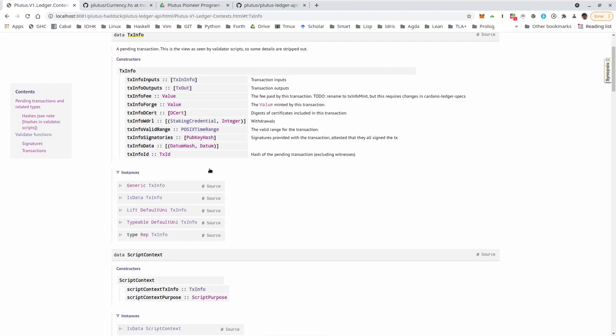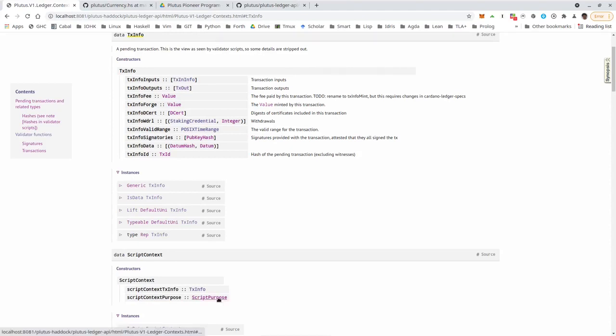And that validation script as input gets the datum, which comes from the UTXO, the redeemer, which comes from the input, and the context. And here we can see the context again. Recall that's in package plutus-ledger-api as well, in the module Plutus.V1.Ledger.Context. And so it's defined here. And it has two fields, the txInfo field and the script purpose field.